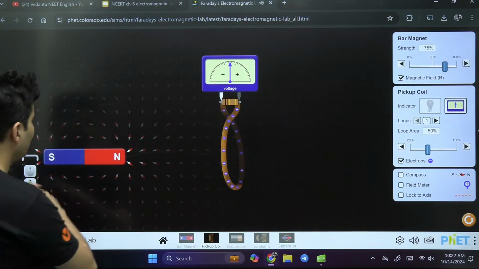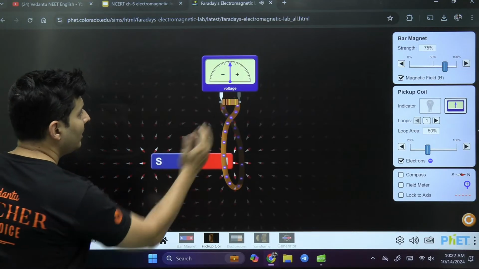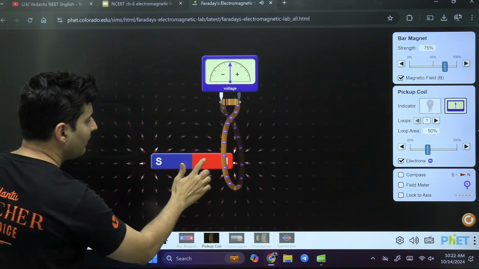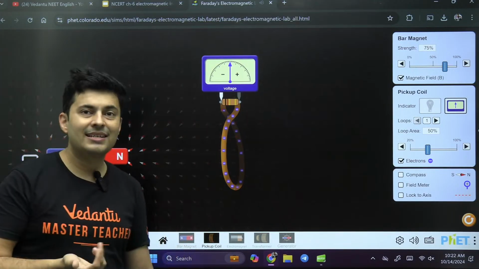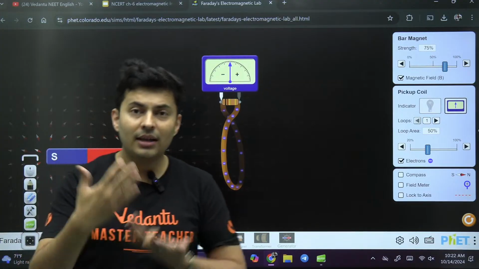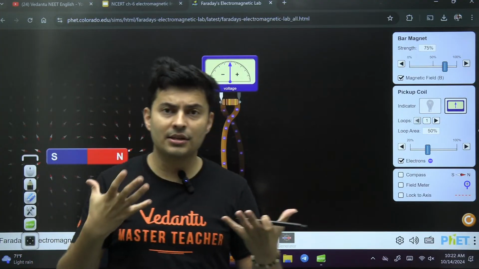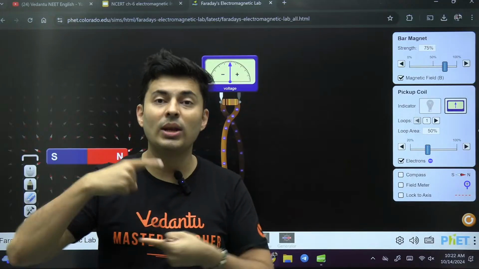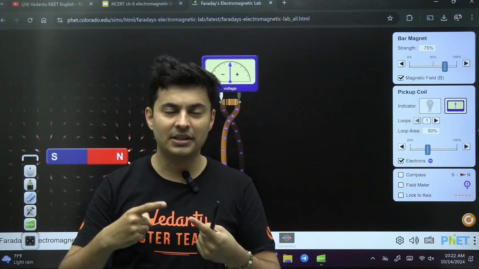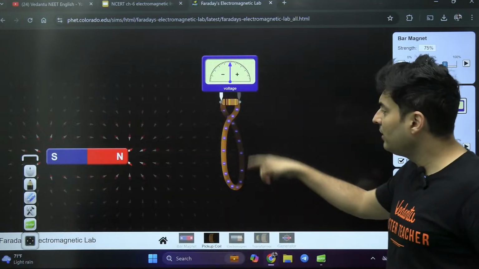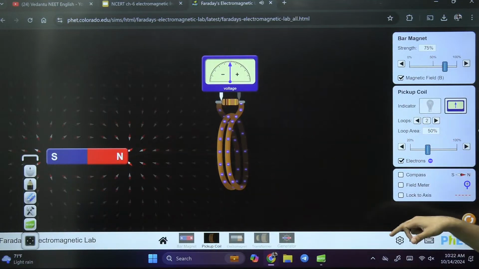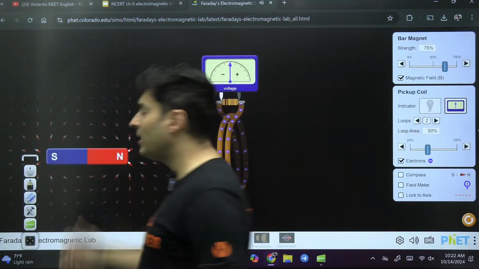Observe now: I'll move the north pole towards the coil, it deflected left side. If I move it away, the deflection is right side. It shows that the manner in which the field changes also decides the polarity, the direction of the current. That was another thing. Also, instead of one turn, if I use 2 turns, the electricity produced will be double.